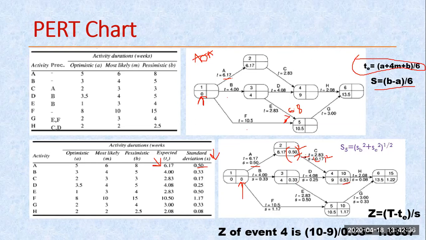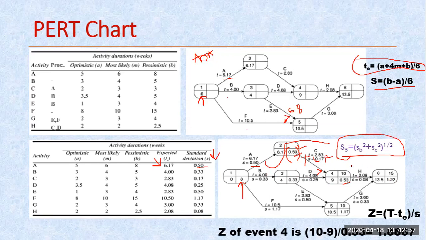Both are summed up. Then under the root. So whatever value you are getting. Here, as there are two paths, one path is this, one path is this. Which one is the highest value that you need to copy here? So this is the relation to calculate my standard deviation. This way you can calculate this standard deviation.